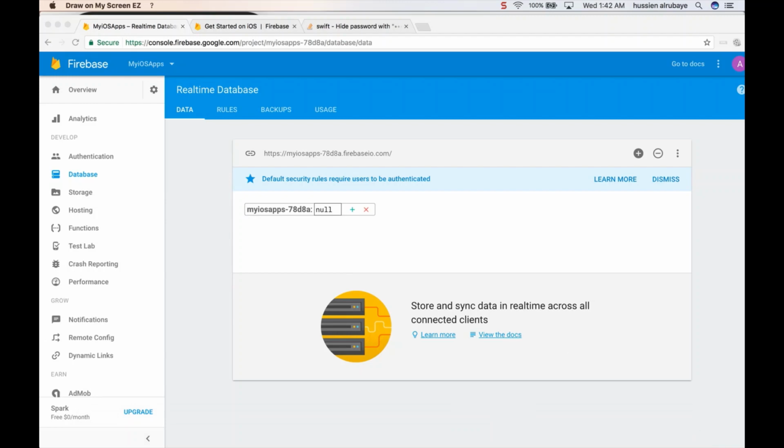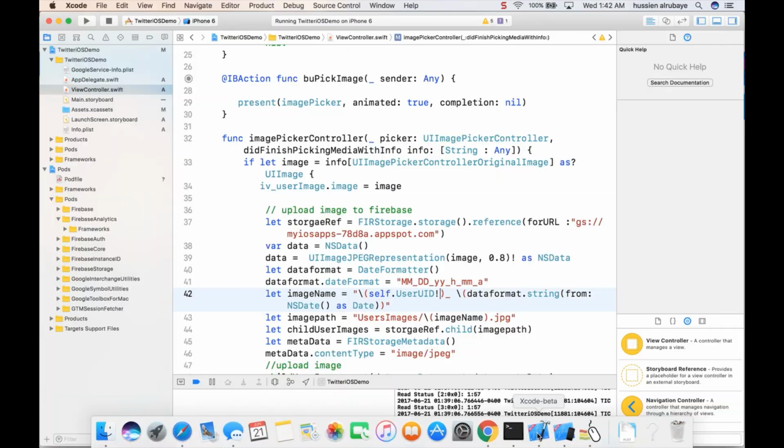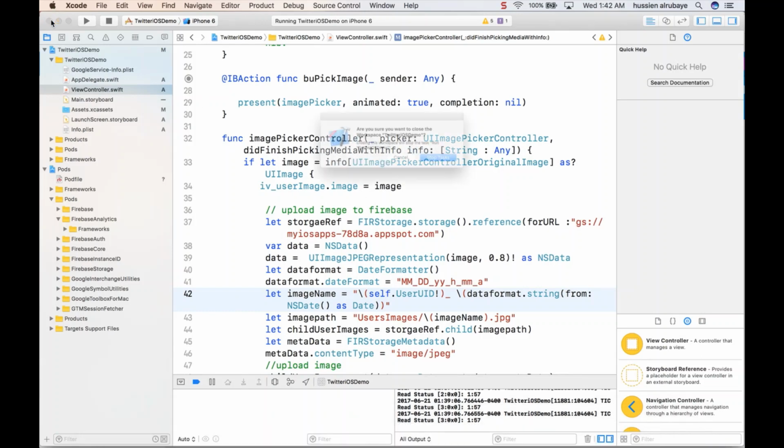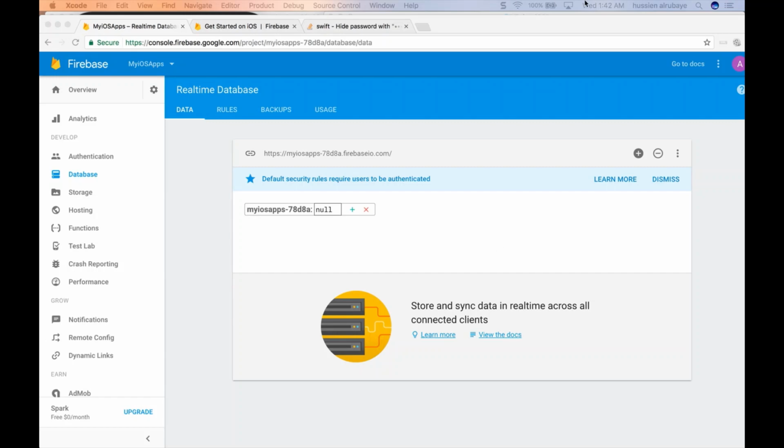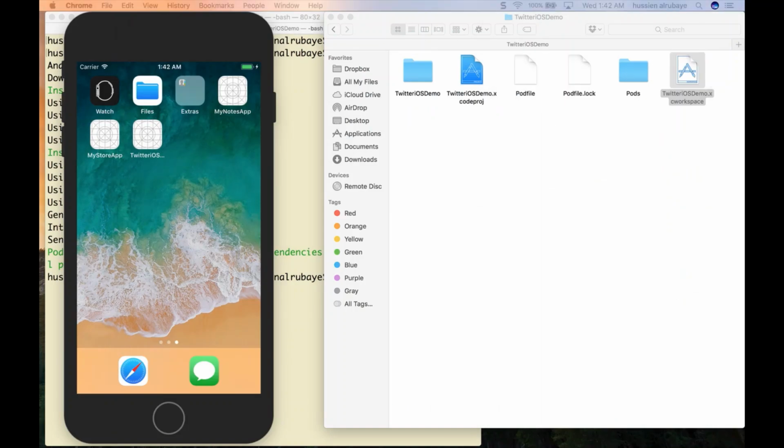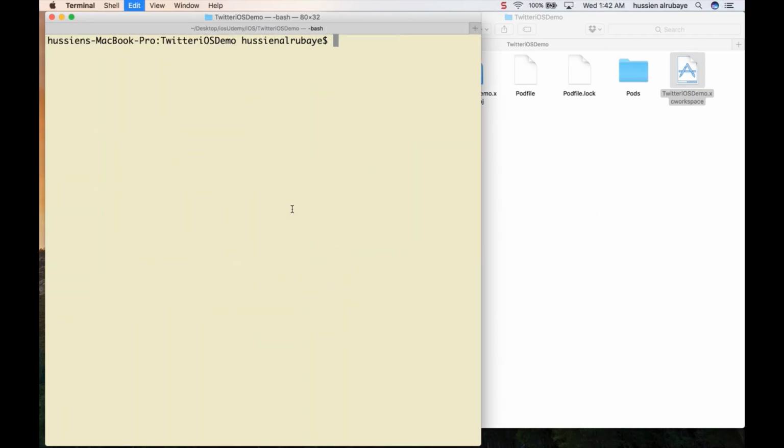So to get started with the Firebase database, first of all make sure you close your project, because we need to add Firebase to our project. How will we add Firebase to our project? It should be added in the same way that we add any other type of pod.